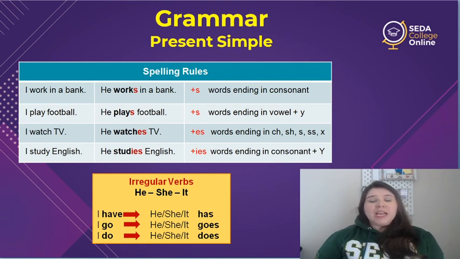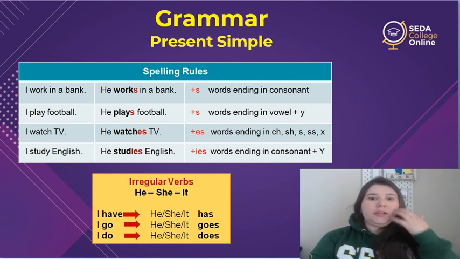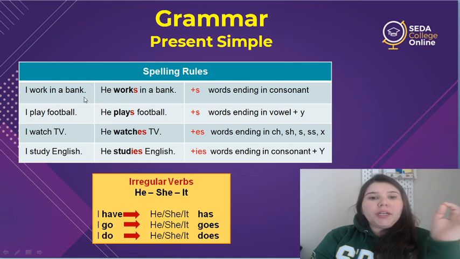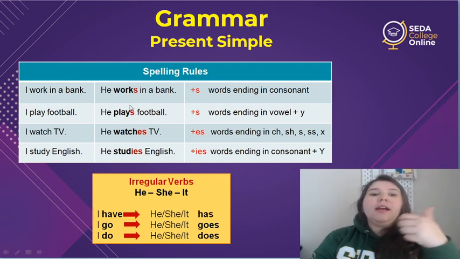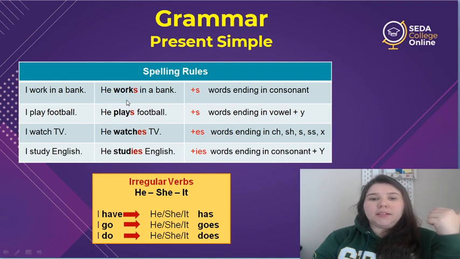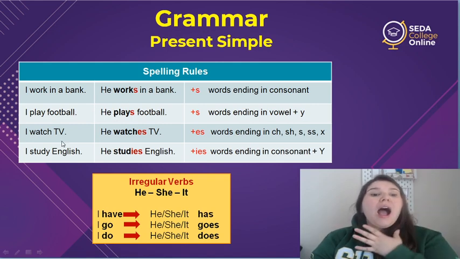Alright? Now, just to practice a little bit, I'm going to read these sentences. I want you to listen and repeat with me. Okay? So say, I work in a bank. He works in a bank. I play football. He plays football. I watch TV.